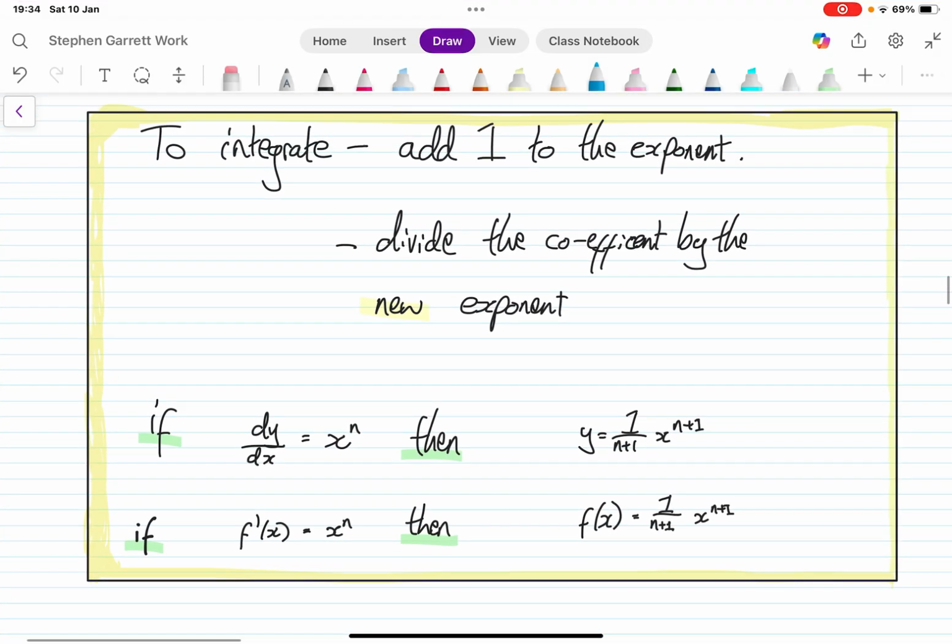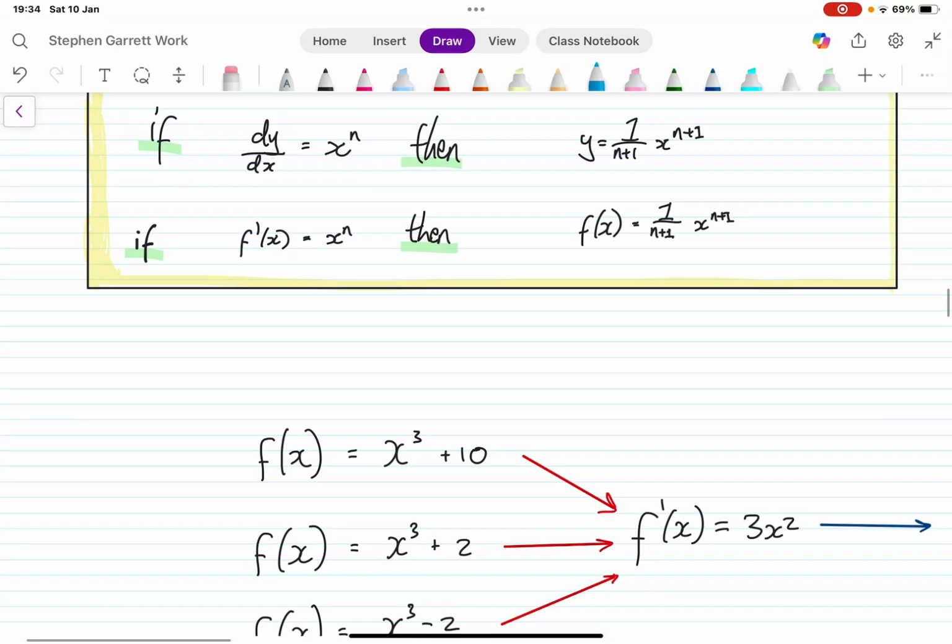To integrate, add 1 to the exponent, divide the coefficient by the new exponent. If dy over dx equals x to the n, then y equals 1 over n plus 1 x to the n plus 1. If f dash x equals x to the n, then f of x equals 1 over n plus 1 x to the n plus 1.